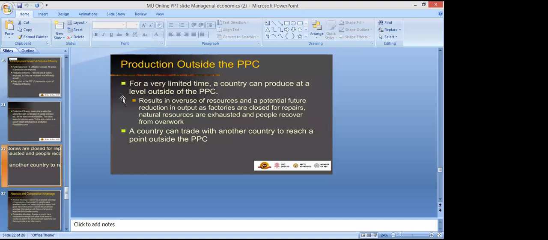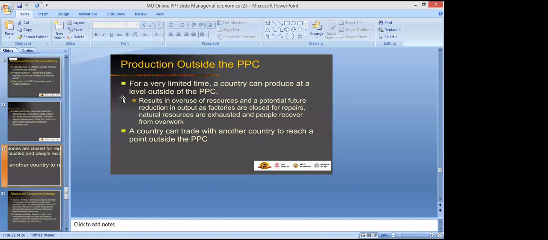So basically, it is not feasible to produce outside the PPC curve because it will create certain problems for the people and for the society. So we should try to produce below the PPC curve or on the PPC curve. A country should not produce above the PPC curve because it will create certain problems in the form of overexploitation of resources. People will be overburdened.